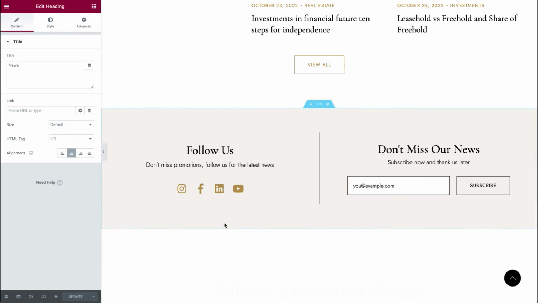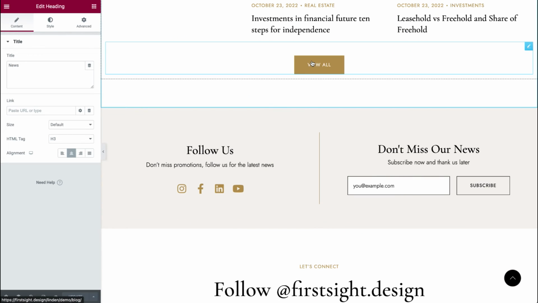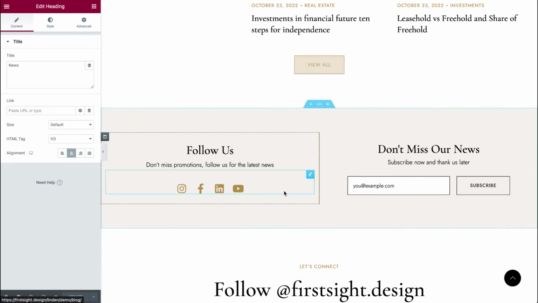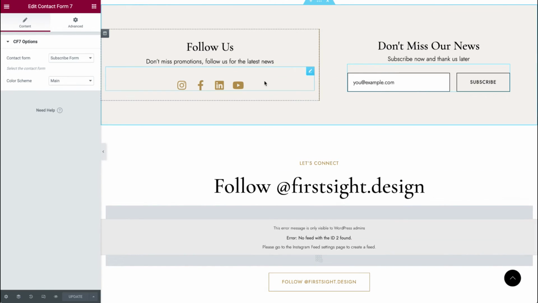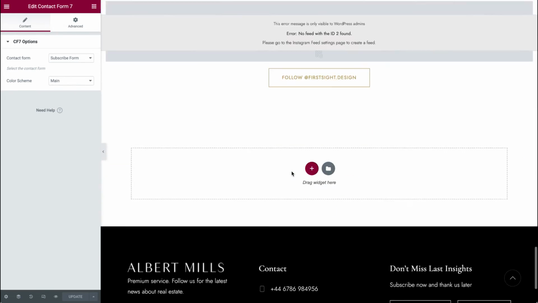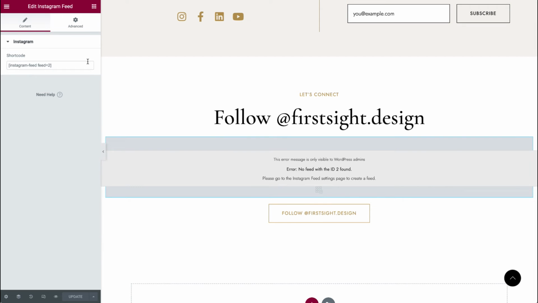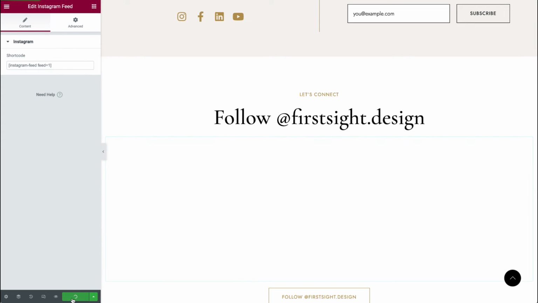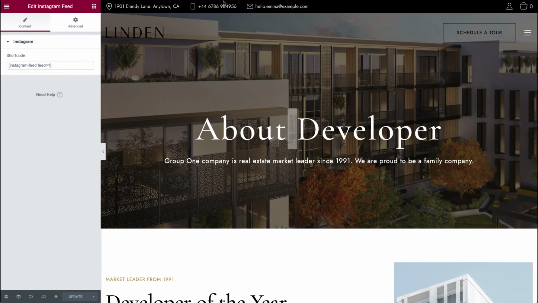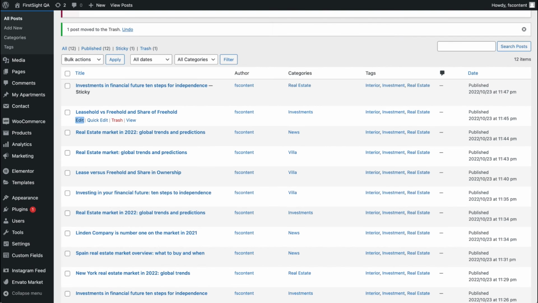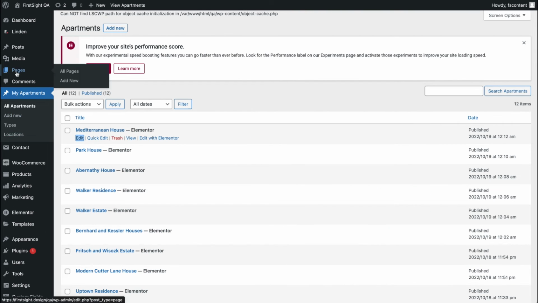And yeah, that's it. The view all button will open the blog page, the blog catalog. You can change all information simply by hovering on each blog and clicking on the edit icon, and that's it. Then we have our Instagram. Let's update it. And yeah, let's go back to our pages.